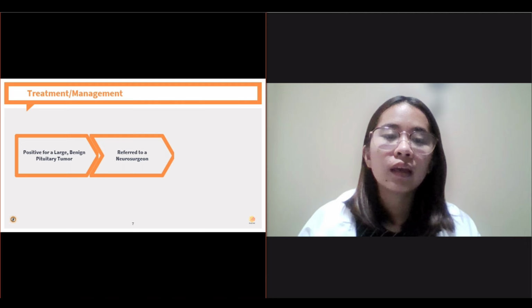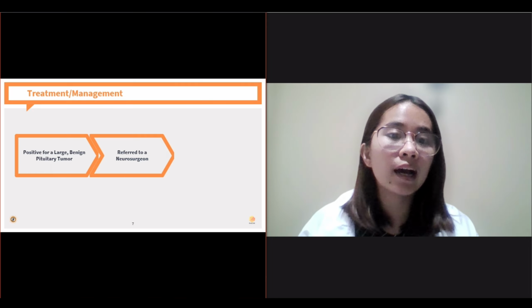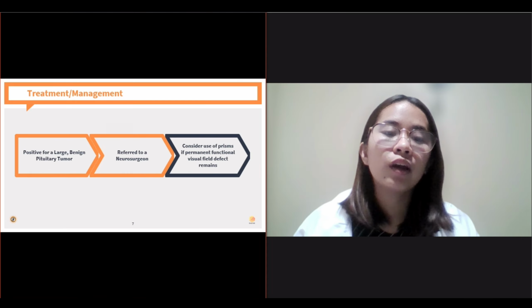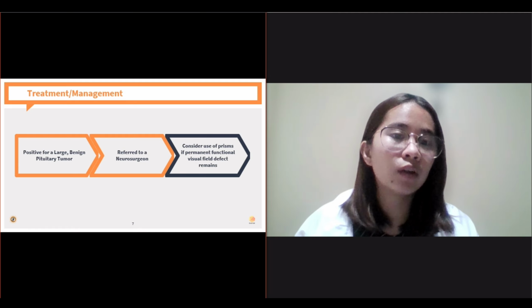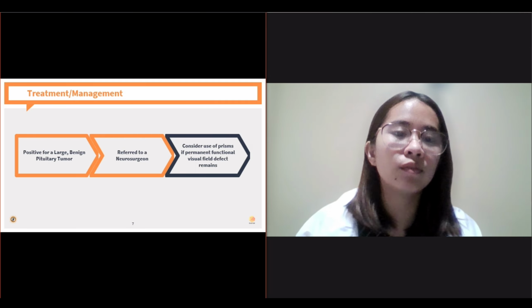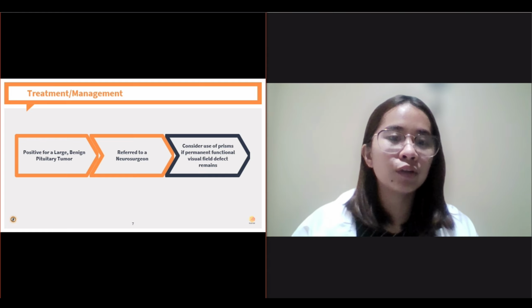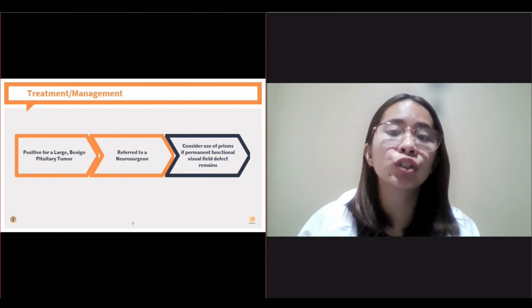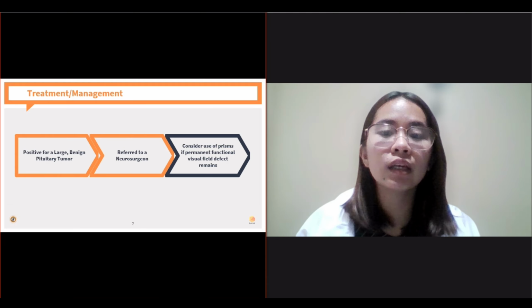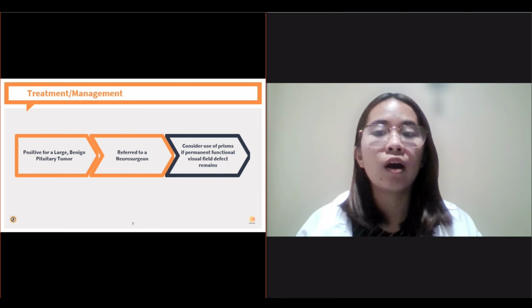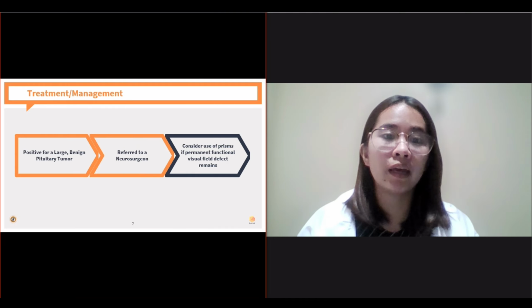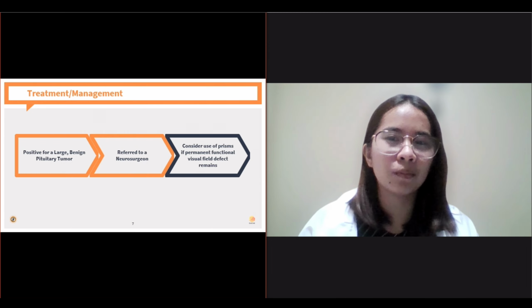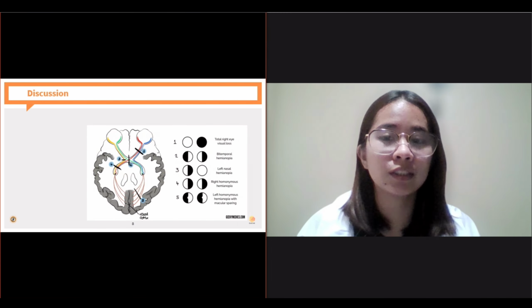It is expected that the patient will still have eye follow-up checkups to check if the treatment done was effective in terms of the vision. And if after doing all the necessary steps such as removal and treatment there is still a permanent functional visual field defect, then the doctors will have to consider using prisms to compensate for her visual field defect, bitemporal hemianopia. So now let's proceed with the discussion.